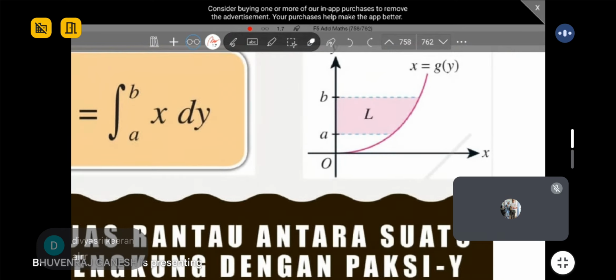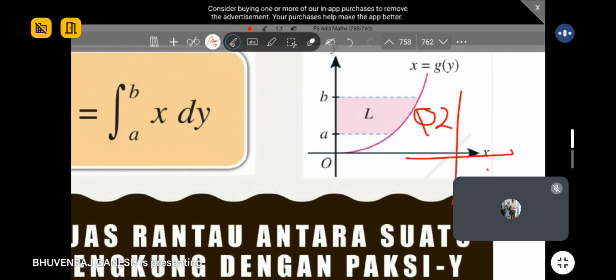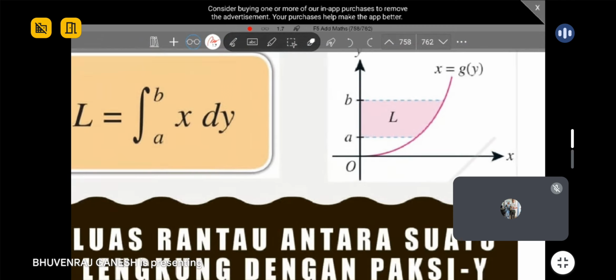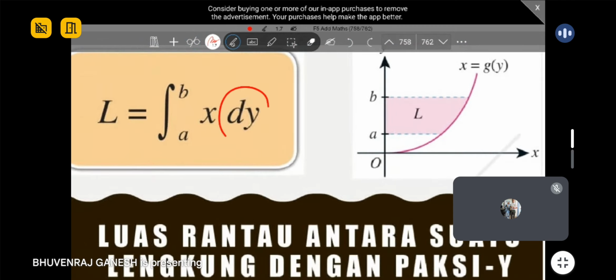So now we will talk opposite. Now we discuss about the y. Means now we are talking about Q2 and Q4. You must imagine and see. Q2, Q4. This is sticking to your y-axis, correct? On opposite sides. So now we will talk about this one. Okay, so how to find the area? Exact same concept, but you must remember we are now integrating towards the y-axis. So that's why we give the symbol dy.